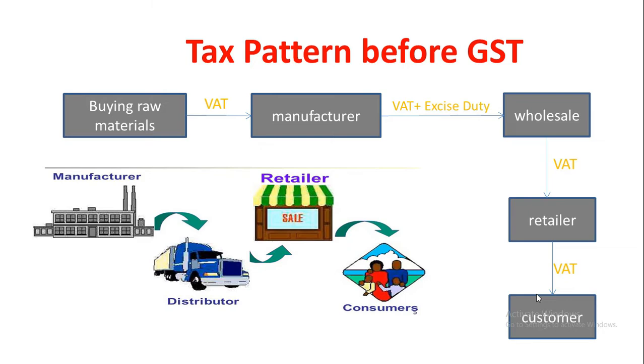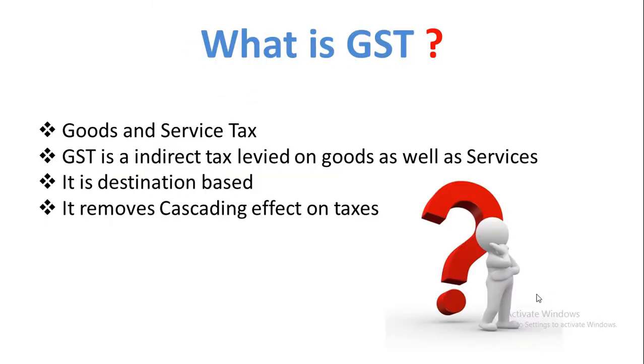So GST was introduced. GST stands for Goods and Services Tax. It is an indirect value added tax levied on most goods and services, paid by customers, but it is passed to the government by the seller. It is one indirect tax for the entire country. GST works on the destination principle. It means taxation is done at the point of consumption. For example, consider goods manufactured in Andhra Pradesh sold to a customer in Telangana. The GST is levied at the point of consumption, so the entire tax will go to Telangana and not Andhra Pradesh.